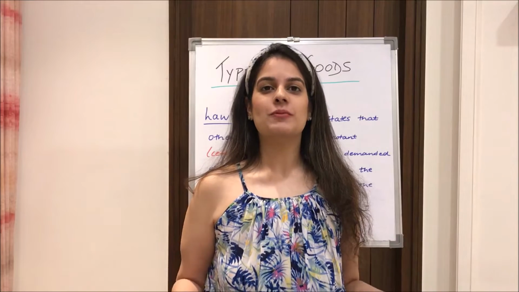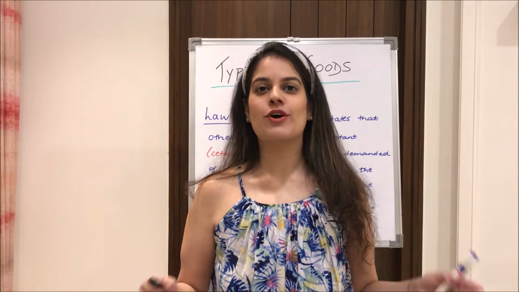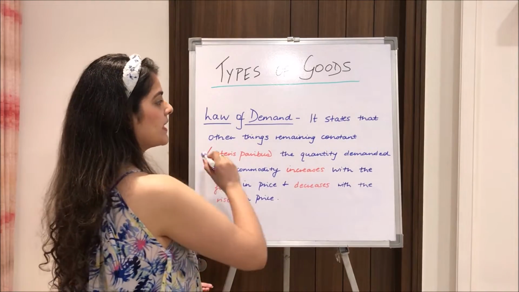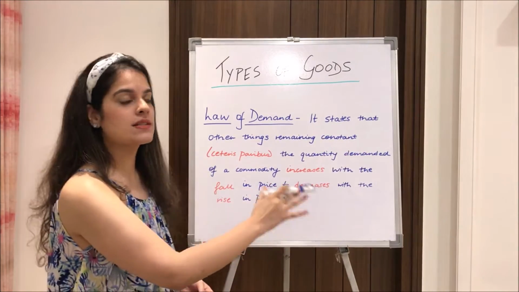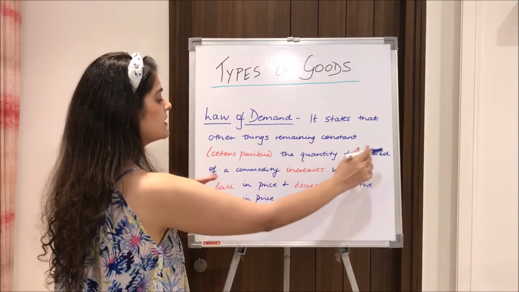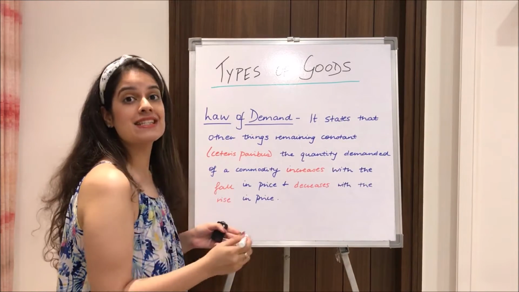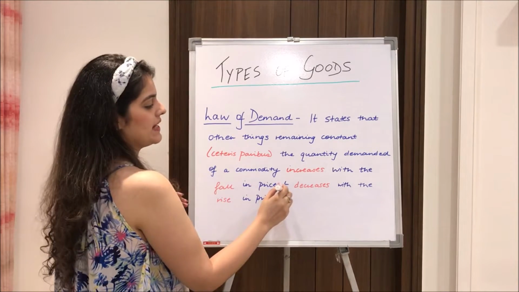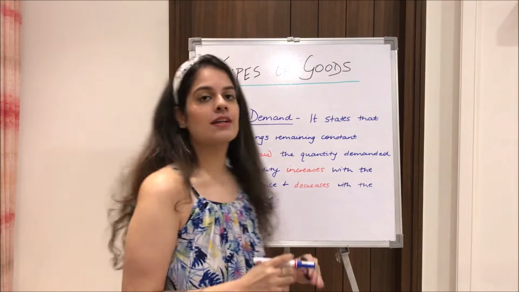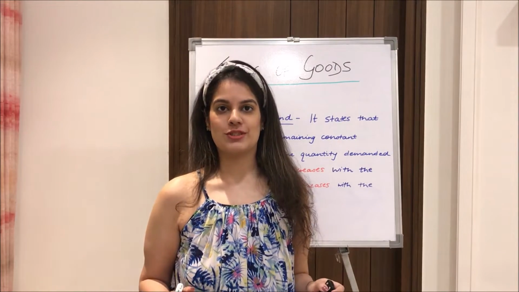Moving quickly to the most important law in economics, which is the law of demand. The law of demand states that other things remaining constant, which in economics we term ceteris paribus, the quantity demanded of a commodity increases with the fall in price and decreases with the rise in price. That is, demand and price have an inverse relationship.